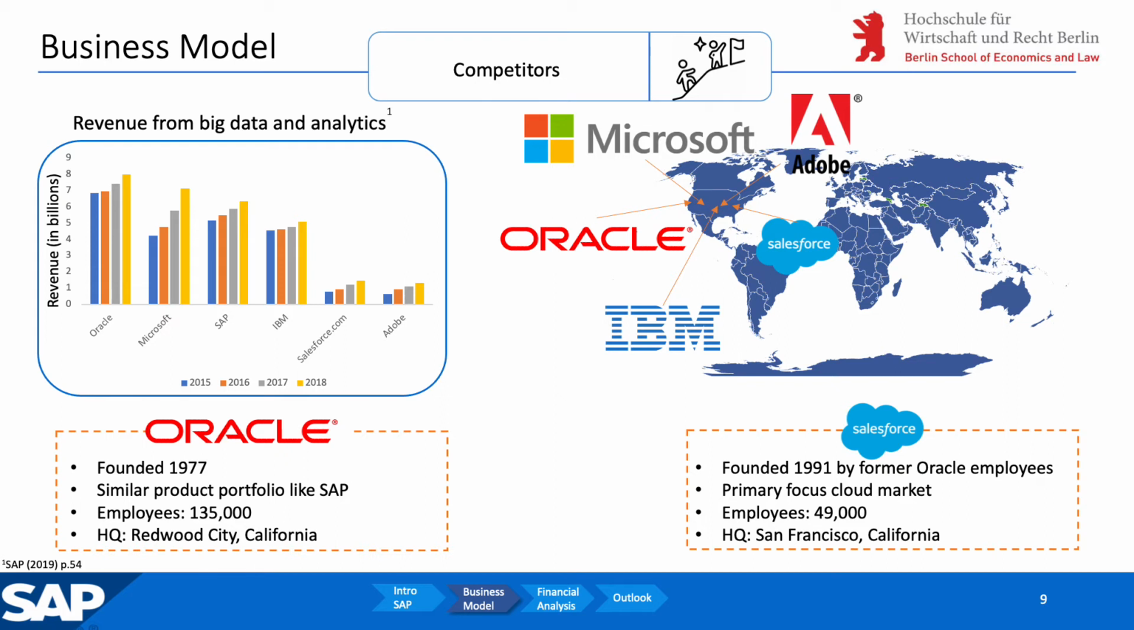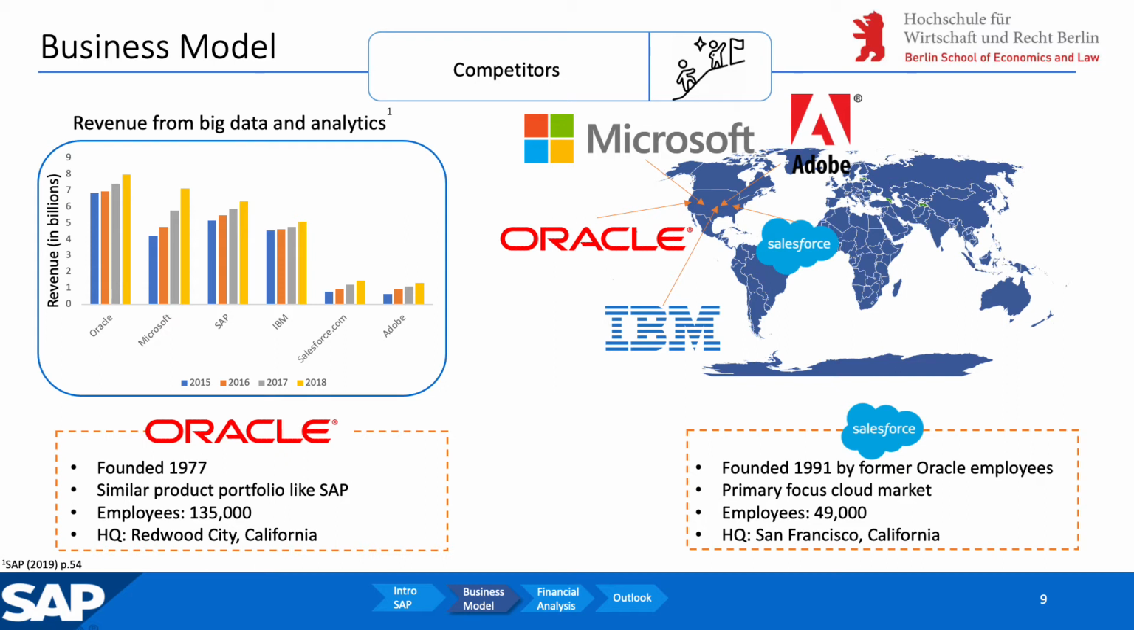Now, let's have a closer look. SAP is placed third between Microsoft and IBM. IBM's revenue growth over the years looks very moderate and is about to stagnate. Microsoft, on the other hand, has a very high growth over the years, passing by SAP in 2018.